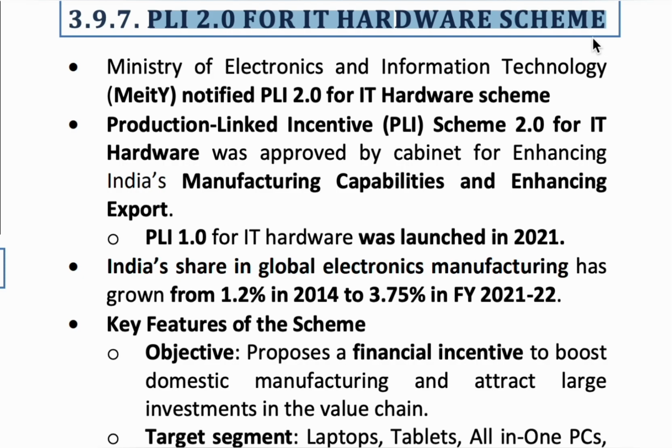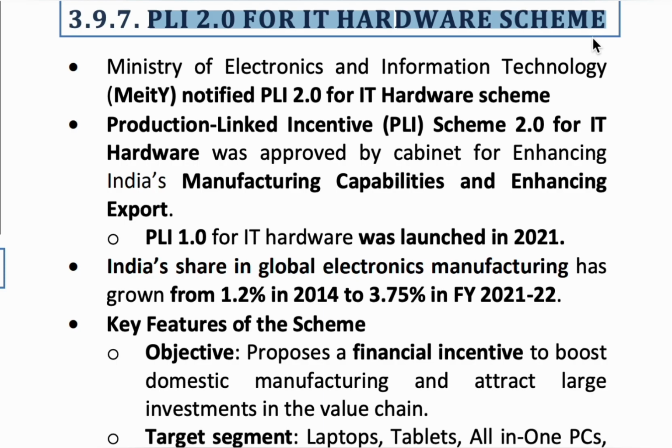Under this scheme, financial assistance will be given to the companies, especially for the IT hardware, in order to make a sustainable India, self reliant India, and to increase green technology. The PLI for IT hardware scheme was launched in 2021, and now the Ministry of Electronics and Information Technology has notified another new scheme called PLI 2.0. PLI means Production Linked Incentive Scheme. These schemes are all under Atmanirbhar Bharat.